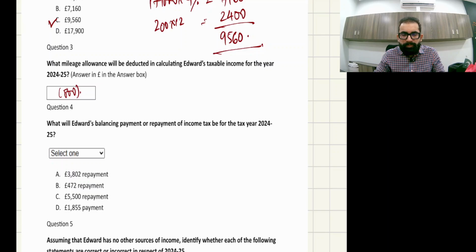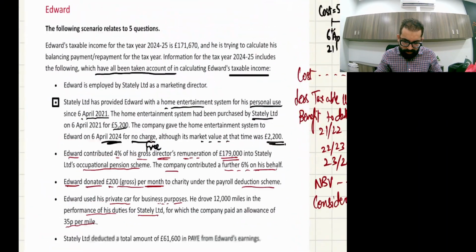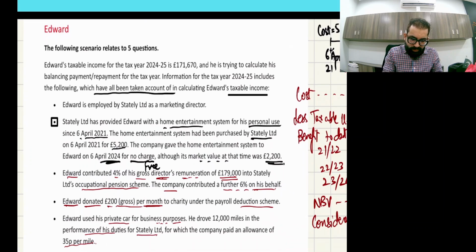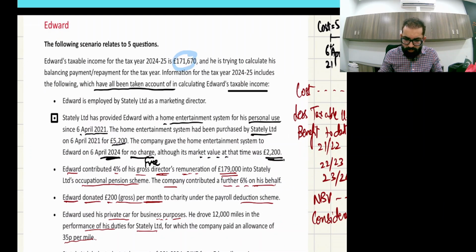Now the next requirement is the balancing payment or repayment, so we need to calculate the tax finally. What is the taxable income? In the first line it was written that the taxable income was 171,670. This is pure employment income, he is only doing a job, so it is pure non-savings income, 171,670. Let's do it.